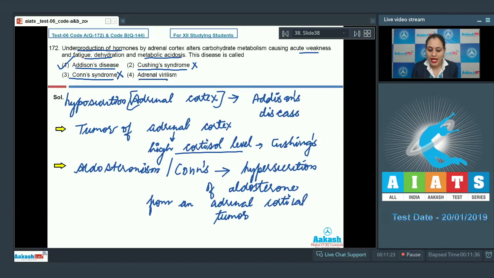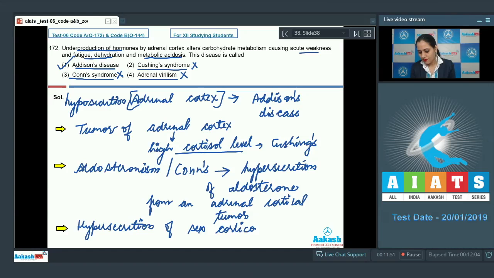The last option given is adrenal virilism, and this is also an incorrect option, because adrenal virilism is due to the hypersecretion of sex corticoids. So, Addison syndrome is due to the hyposecretion or underproduction of hormones, whereas the other 3 options are because of the hypersecretion of hormones. So, the correct answer to this question is option number 1. Let's discuss our next question.